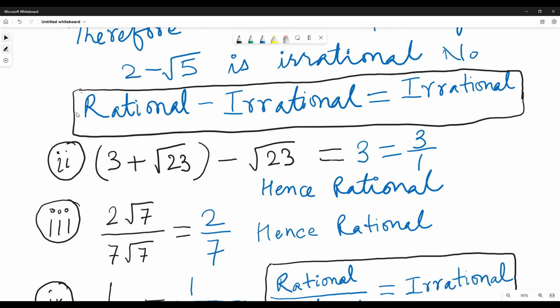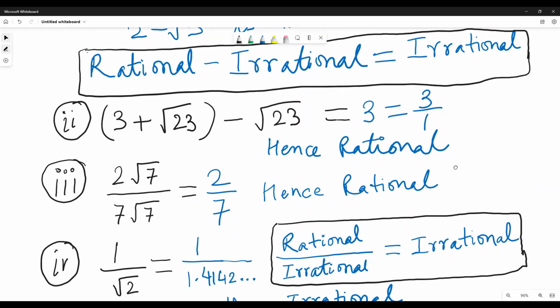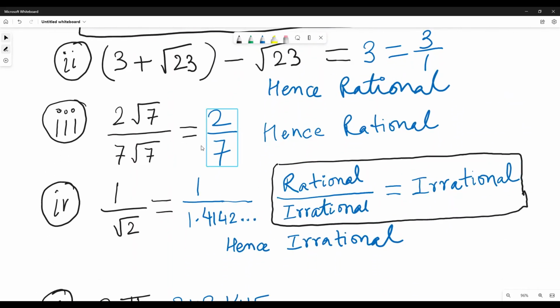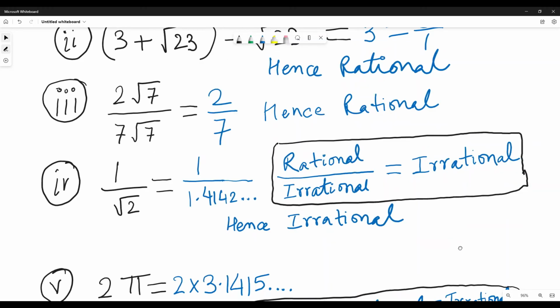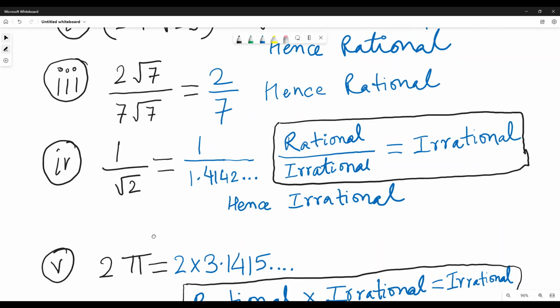3 plus root 23 minus root 23. So both of them have become 0. So it has become only 3. So this is rational number. This can be written in the form of p by q. So this is also rational number. And this is rational number divided by irrational number. If you divide a rational number by an irrational number, that is also irrational number, because it will continue to repeat itself. So 1 by root 2 is also irrational.